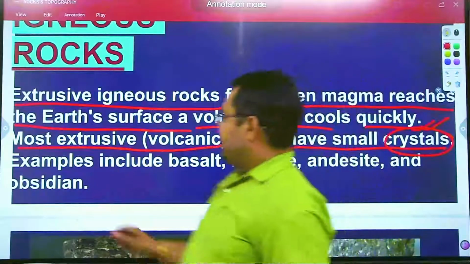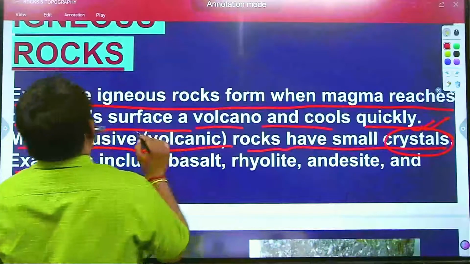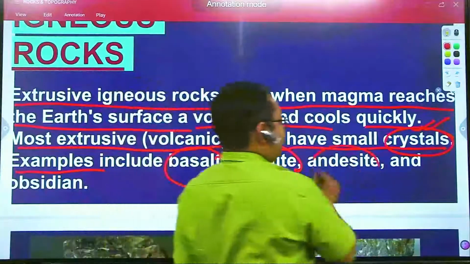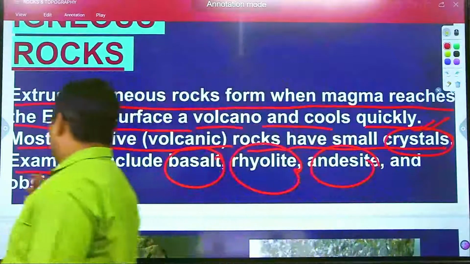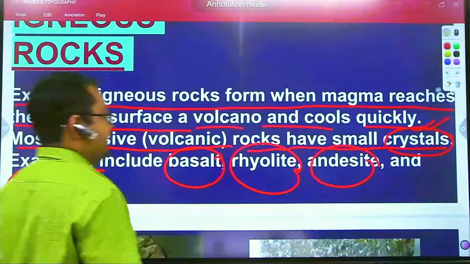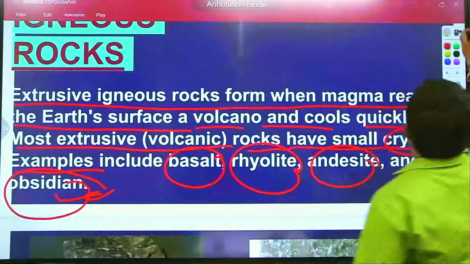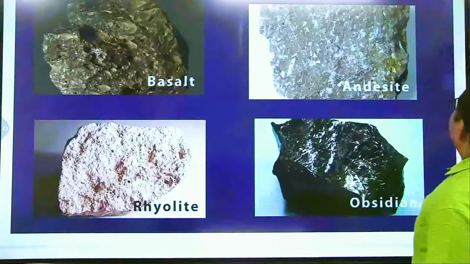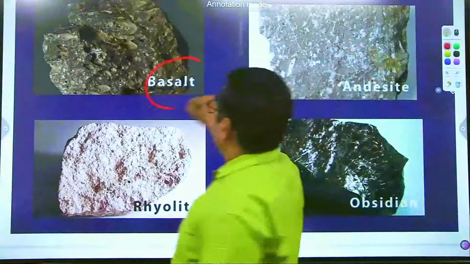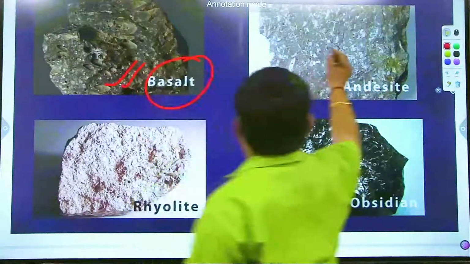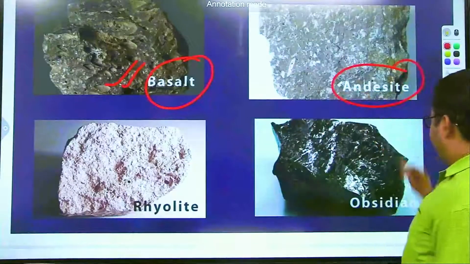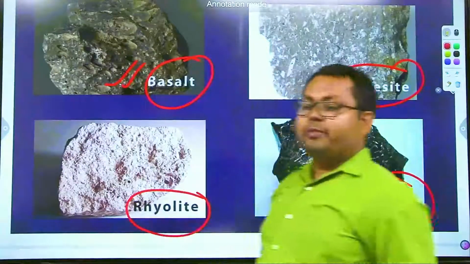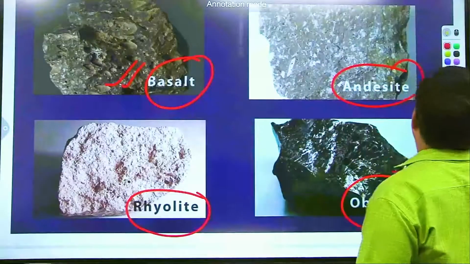Examples include basalt, rhyolite, andesite, and obsidian. These are the examples of extrusive igneous rocks. Now see some pictures of these rocks. Basalt looks like this one. This image is the andesite, this is the obsidian, black color, and rhyolite, and some as pumice.